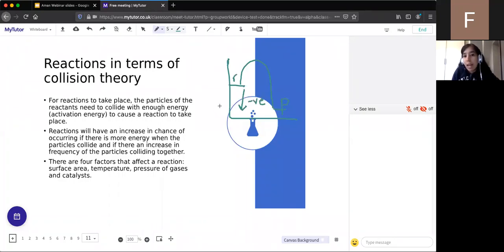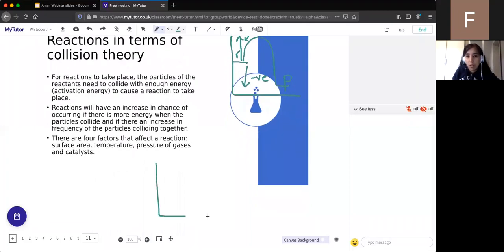And what we can see there is that this here is what? Does anyone remember what this arrow here is? What does that arrow represent? So I'll draw it again as an endothermic reaction as well. So we've got reactants, products. What does this arrow here represent? Activation energy. Excellent, well done. So we went through that last week, if anyone's wondering.